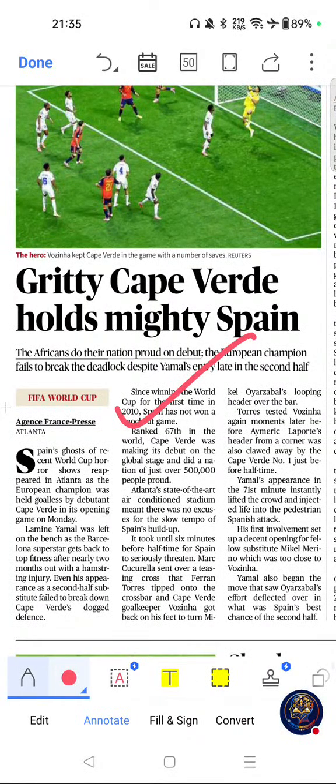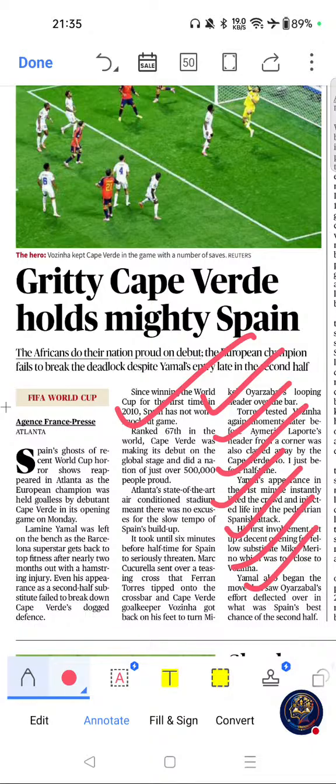Gritty Cape Verde holds mighty Spain. If you see the importance of this article, FIFA World Cup is among the most important sports events globally. Major upsets and debut performances frequently appear in competitive exams, and this article is relevant for sports current affairs section. Questions have appeared on FIFA World Cup 2026, debutant nations, and major tournament results.